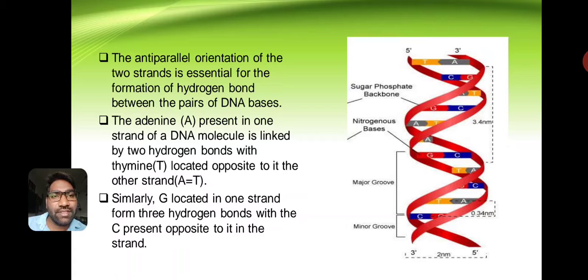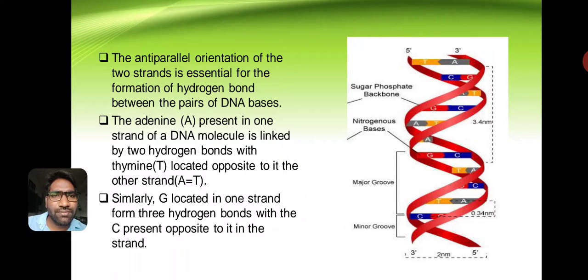The adenine present in one strand of the DNA molecule is linked by hydrogen bonds with the thymine located in the opposite strand. Similarly, guanine pairs with cytosine.